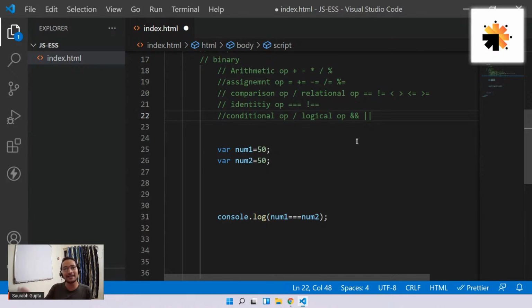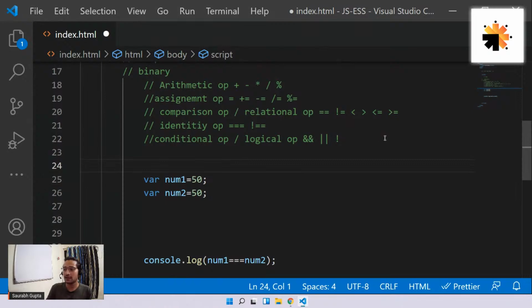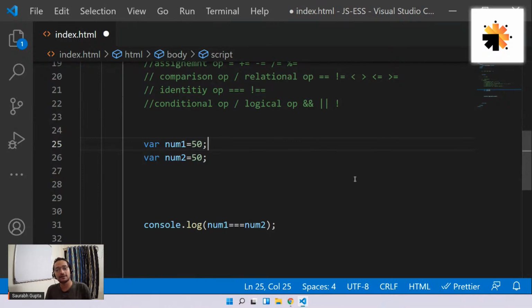Now, I hope by hearing this, you can remember your maths from 7th to 8th standard, right? And then you also have something called as not. You have and, you have or. I'll zoom it for you if you can't see properly. So you have and, you have or, and you have not. These are the logical operators. Now, where to use them?